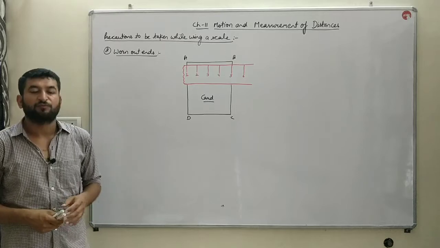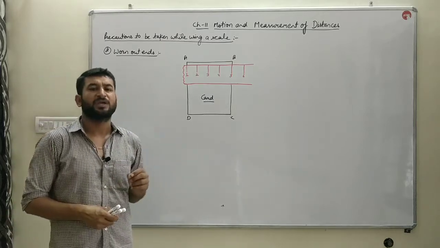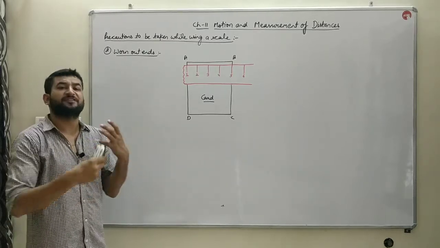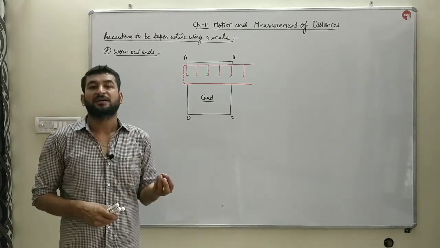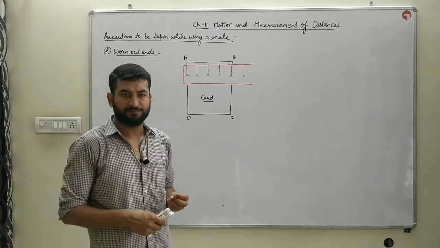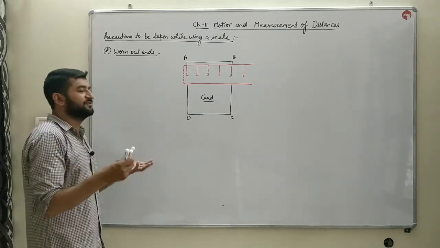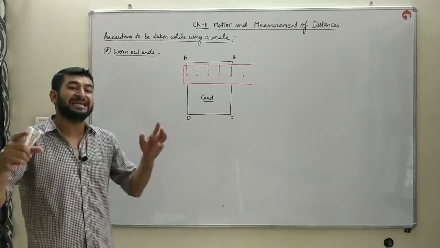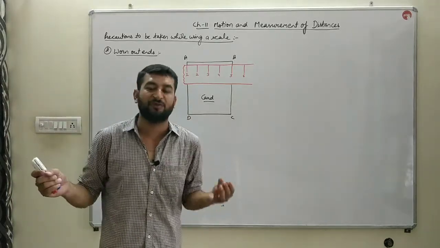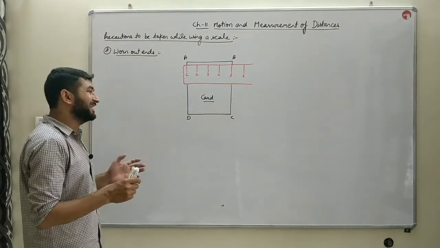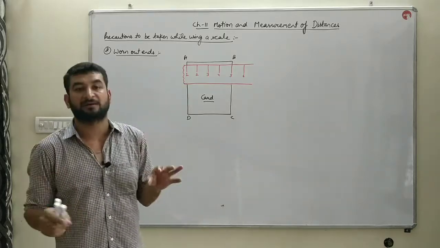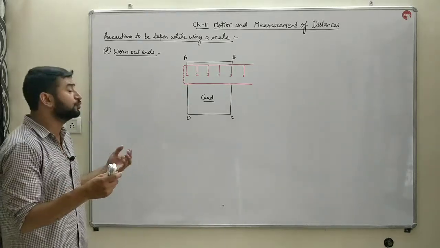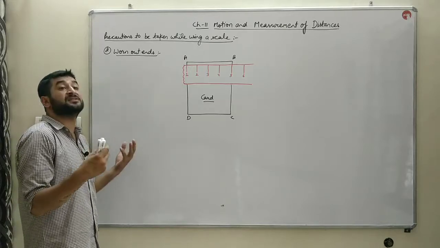The next precaution is worn out ends. Due to repeated use of a scale, sometimes the 0 mark of a scale is not clearly visible, or due to excessive use, the ends of a scale will be worn out or broken down. In that case, you can't measure from the 0 mark. So in that case, we have to place another mark at the starting point.